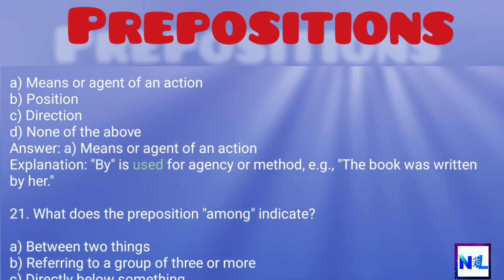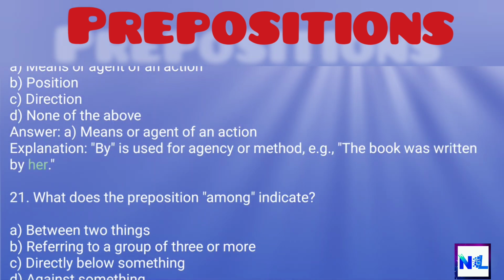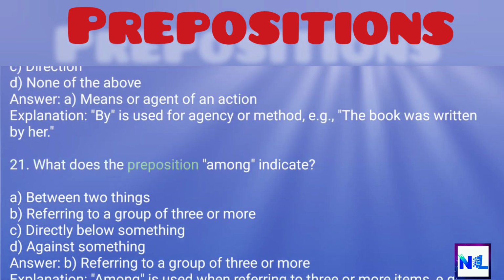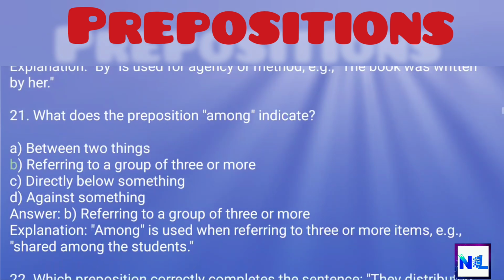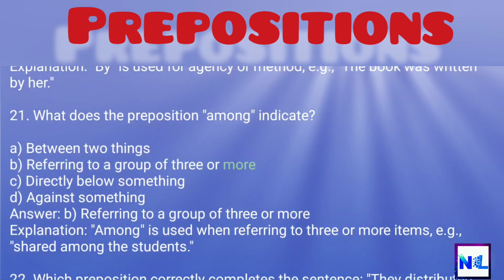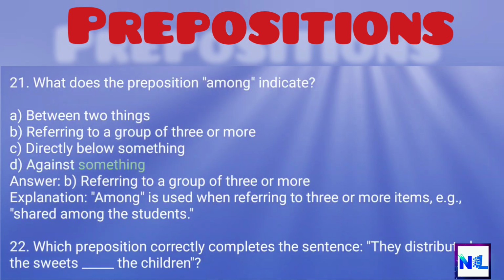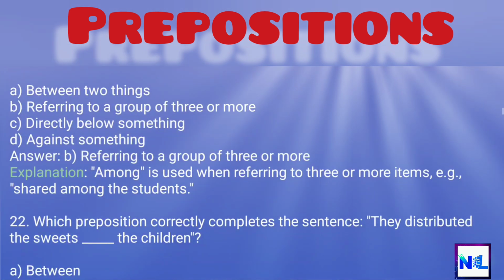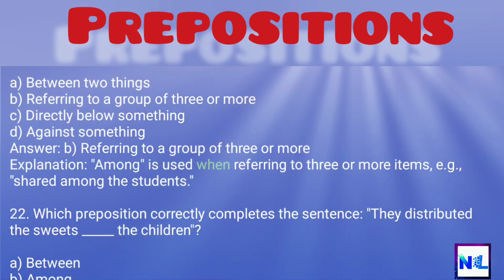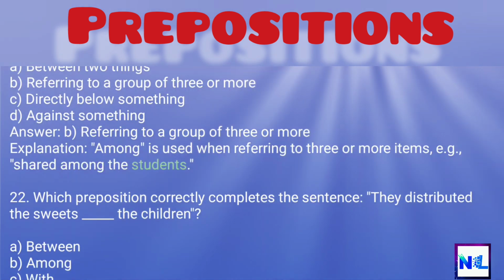Explanation: by is used for agency or method, e.g., the book was written by her. 21. What does the preposition among indicate? A. Between two things, B. Referring to a group of three or more, C. Directly below something, D. Against something. Answer: B. Referring to a group of three or more. Explanation: among is used when referring to three or more items, e.g., shared among the students.